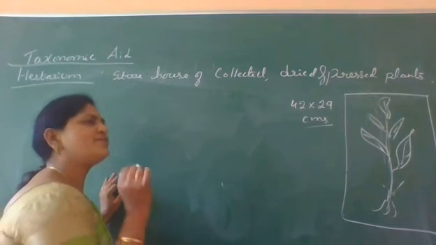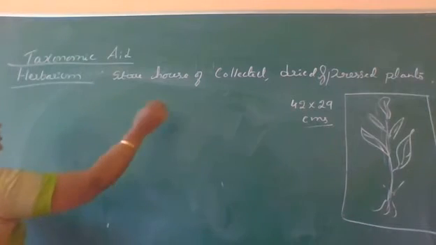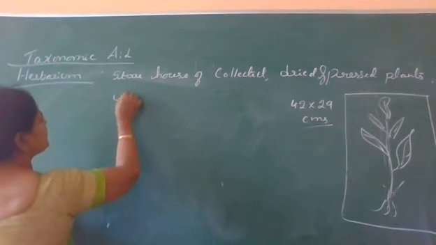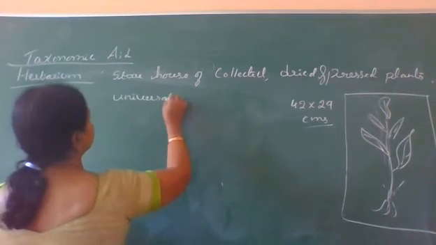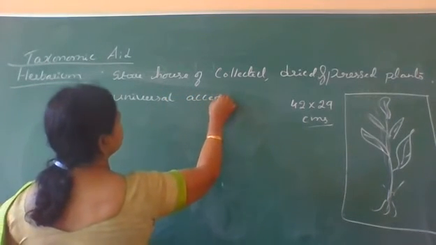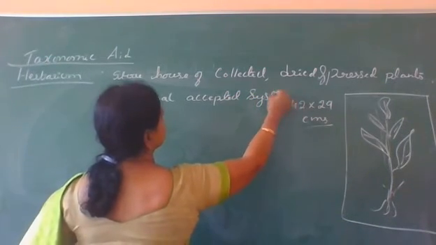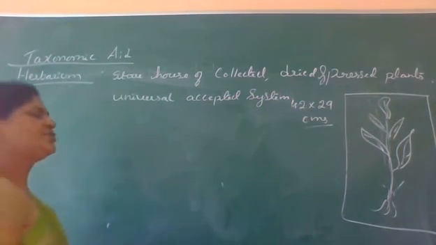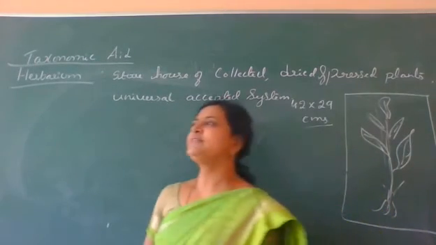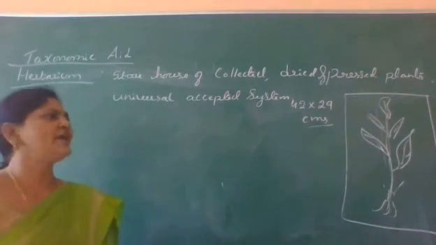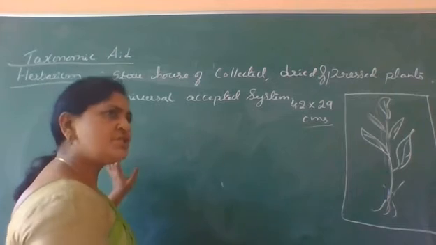So there is one classification, based on that we should arrange this, that is the universal accepted system. Always we should arrange these herbarium sheets according to the universal system of classification.